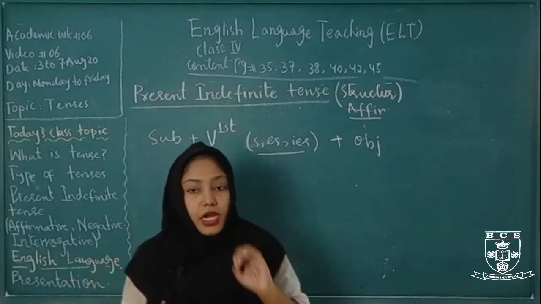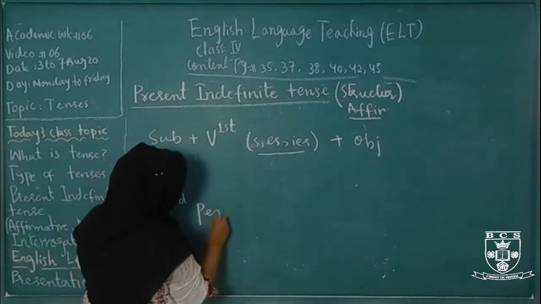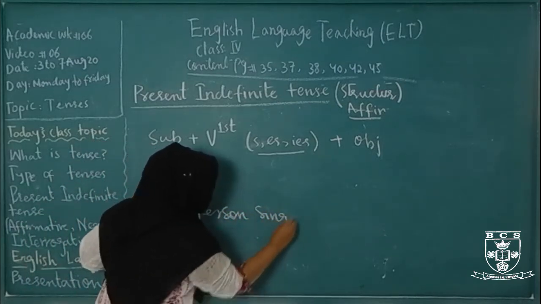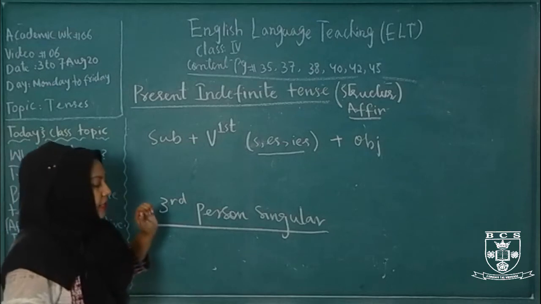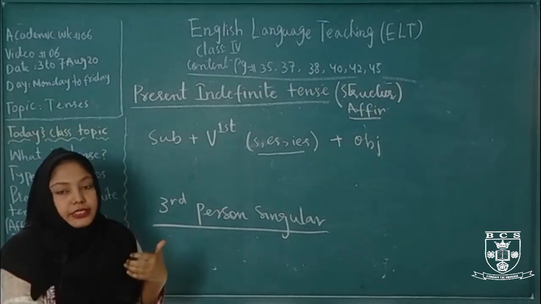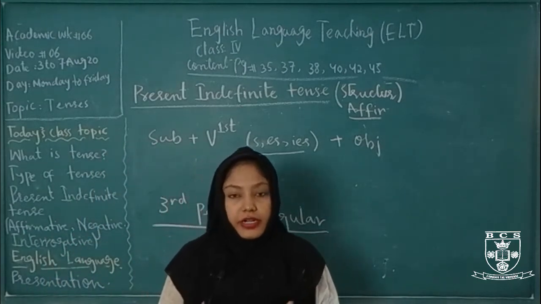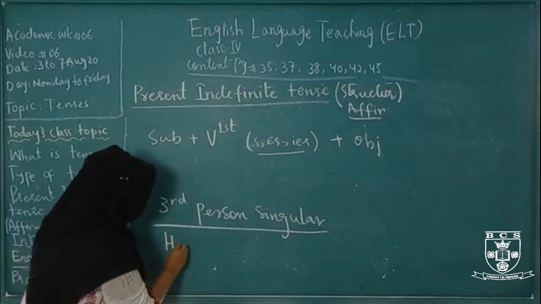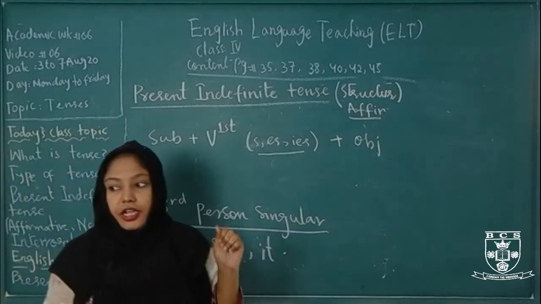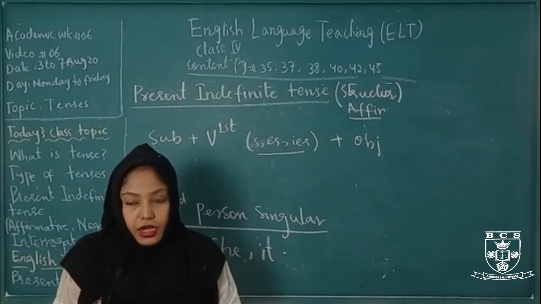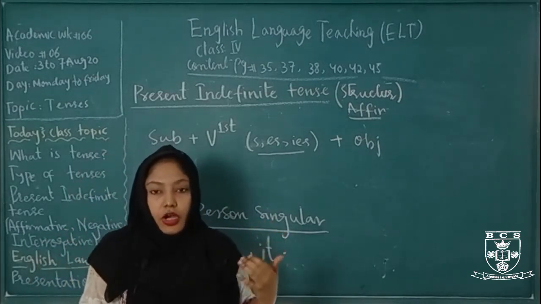If the subject is third person singular... what is the third person singular? Subject, the person that is spoken of, the person we are talking about. Like he, she, it. She is a very beautiful girl. She reads very fluently. She speaks English very well. When we are talking about another person, anyone, it is called third person singular.